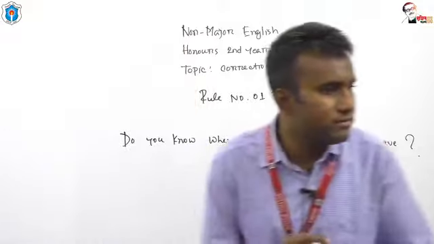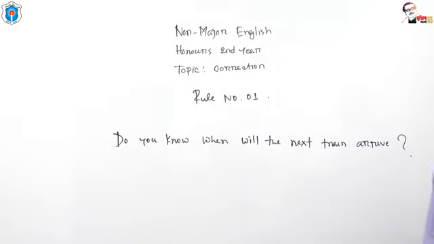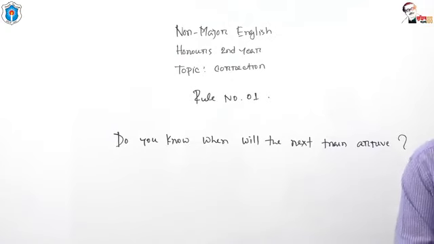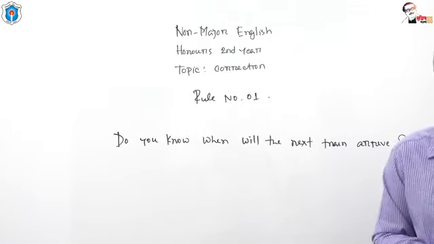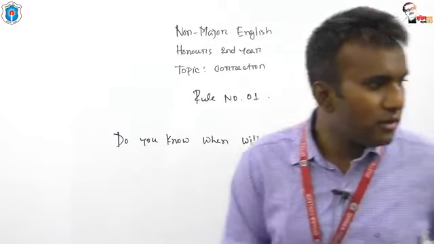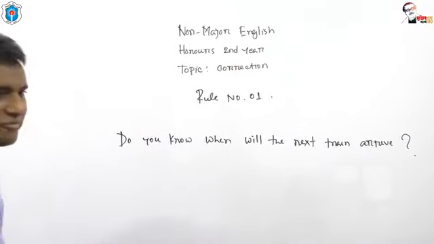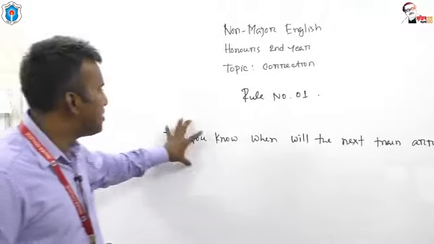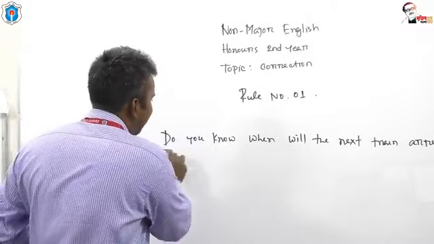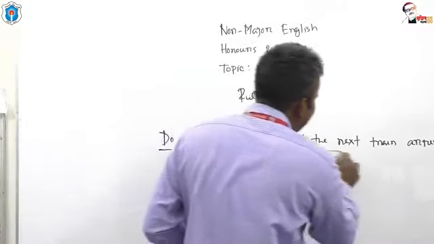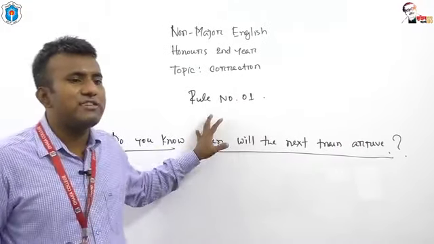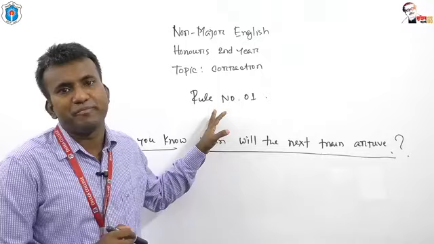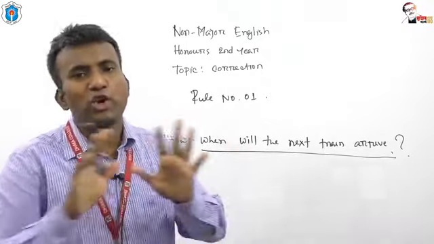Look at the board. Do you know? This is principal clause. When will the next train arrive? This is subordinate clause. Okay. In subordinate clause, definitely you will get a conjunction. But in principal clause, no conjunction is used.